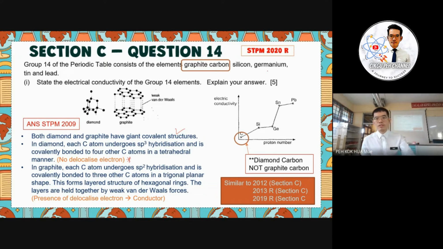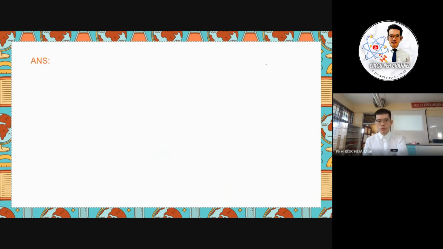And then for the silicon and germanium, you have to discuss about the energy gap. The energy gap will be small, and the electron is still able to jump from the valence band to the conduction band. There is no non-metal in our discussion for this 2020 repeat question here. Understand? So let us have a look at the answer here.